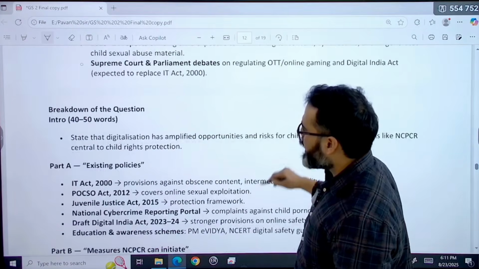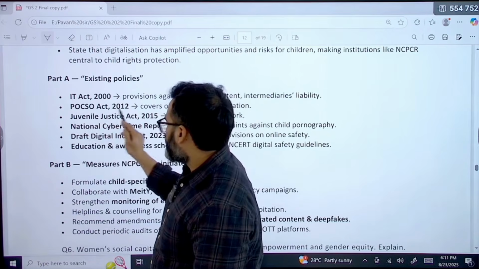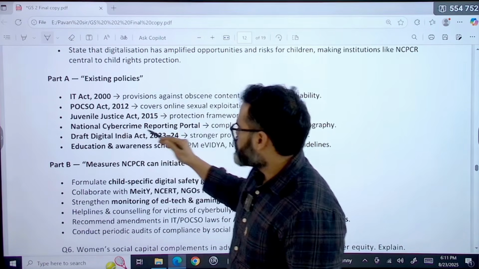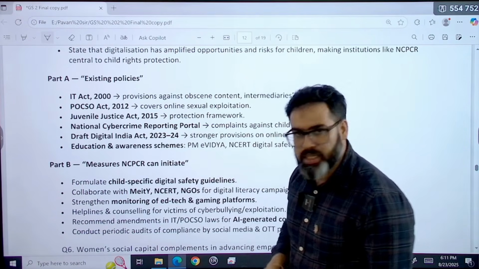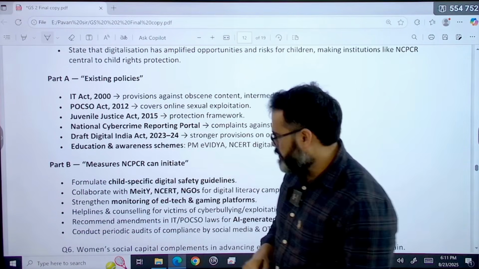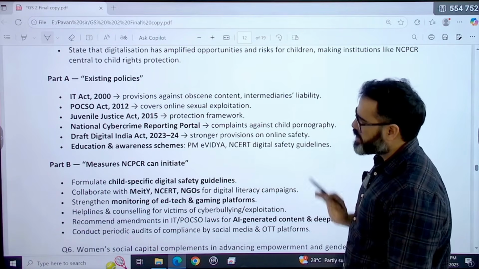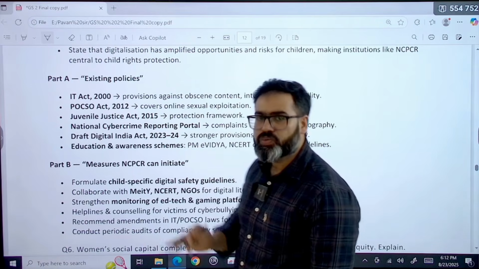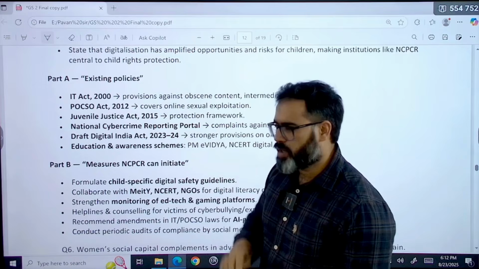So what are the existing policies? The IT Act 2000, the POCSO Act 2012, the Juvenile Justice Act, the National Cybercrime Reporting Portal, the draft Digital India Act, and education and awareness schemes like PM e-Vidya and NCERT Digital Safety Guidelines. These are the existing policies we have right now. Again, if you are able to mention just two to three, that is more than enough for your answer.